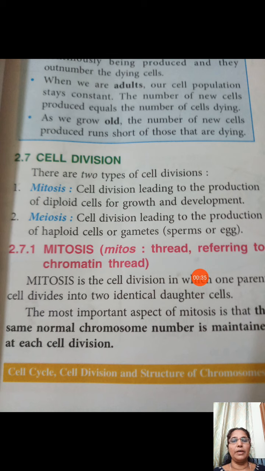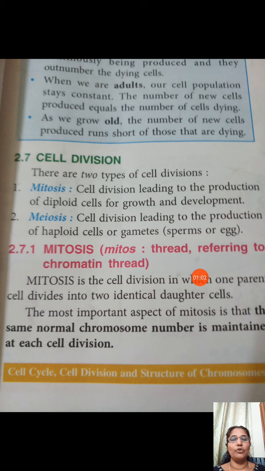In mitotic division, the same number of chromosomes is maintained by the cell. When a cell divides into two, the daughter cells also will bear the same number of chromosomes. That is happening in the mitotic type of cell division. That is, in mitosis, the same chromosome number is maintained.